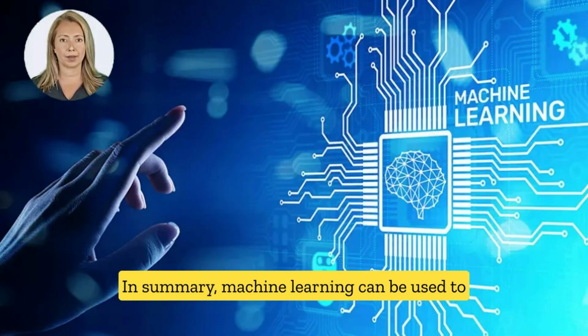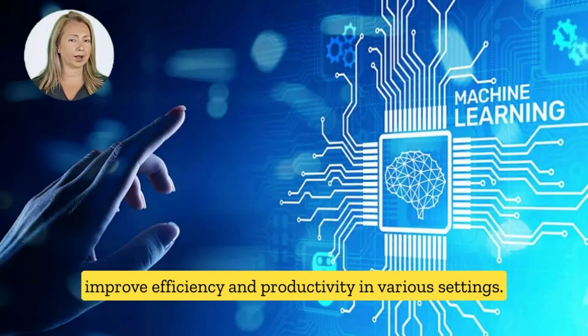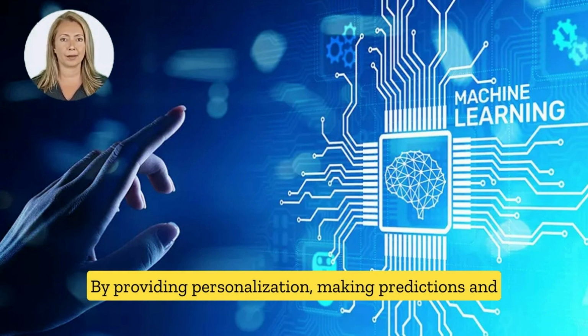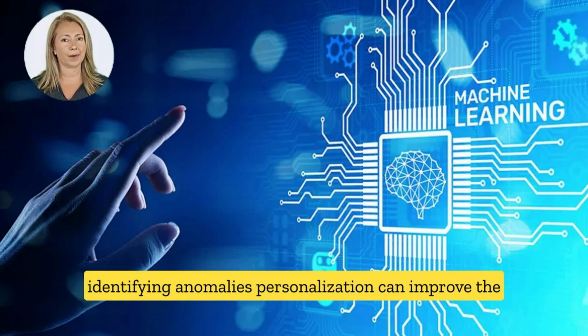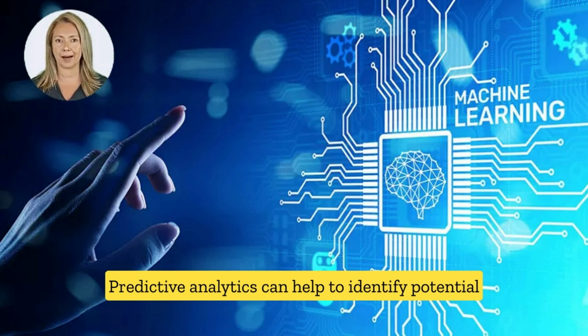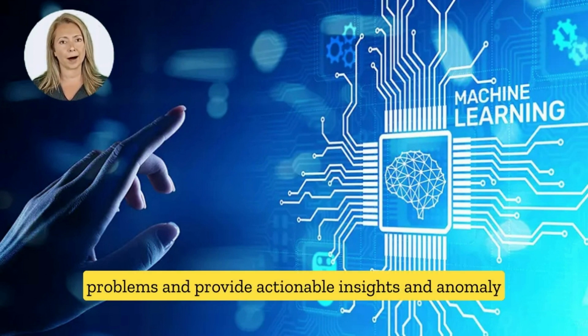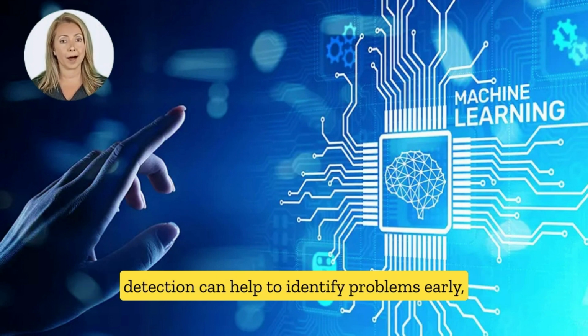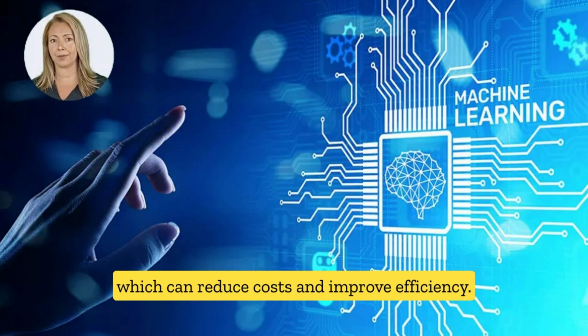In summary, machine learning can be used to improve efficiency and productivity in various settings by providing personalization, making predictions, and identifying anomalies. Personalization can improve the customer experience and increase sales. Predictive analytics can help to identify potential problems and provide actionable insights. And anomaly detection can help to identify problems early, which can reduce costs and improve efficiency.